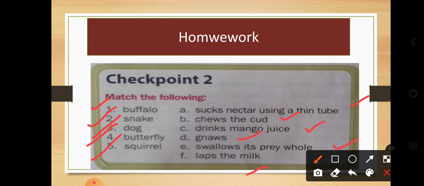So dear students, today we have completed your 3rd chapter. In the next class, we are going to solve checkpoints 1 and 2 along with the evaluate part of the 3rd chapter. In this way we are going to solve our exercise.